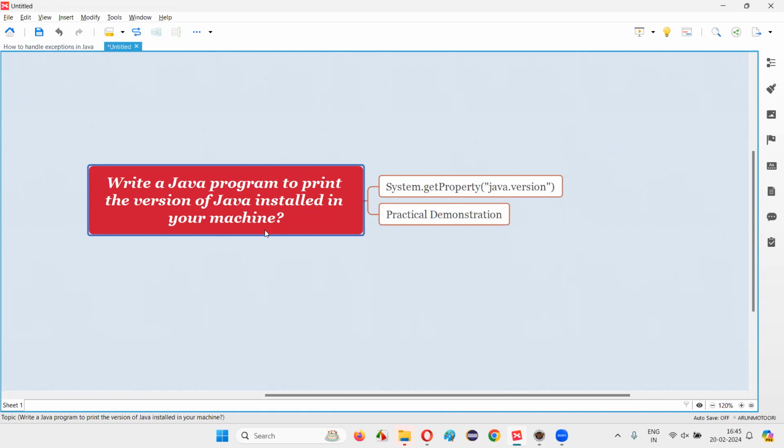Let me answer. In order to retrieve and print the version of the Java that is installed in your machine using the Java program, we have to write this statement, guys.